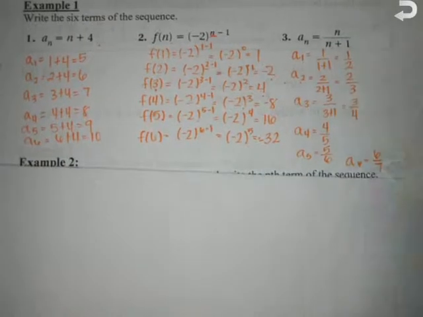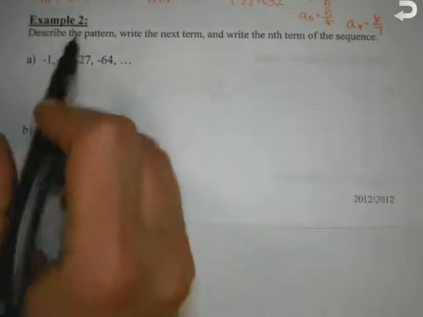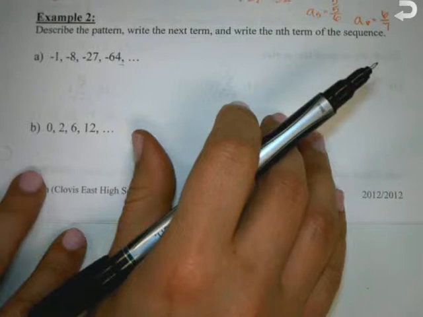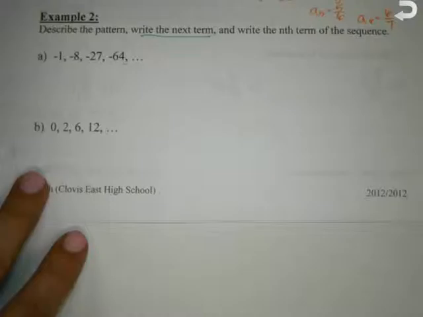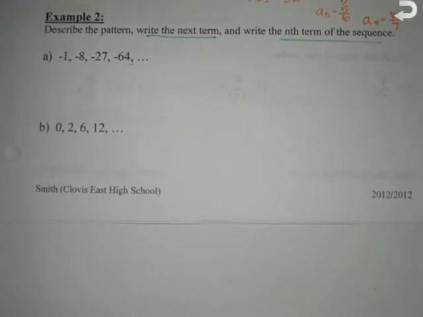This time, I'm giving you the terms, and I want you to figure out the pattern, give the next term, and then write the nth term of the sequence, which means write the equation for the sequence. How can I find the 100th term? Okay, I can by just plugging in 100.